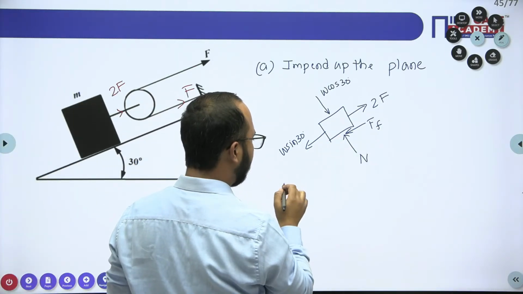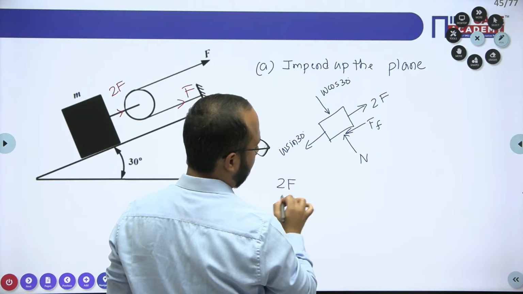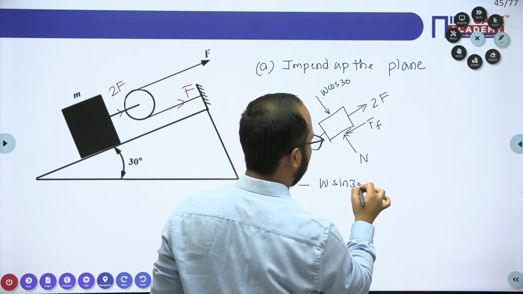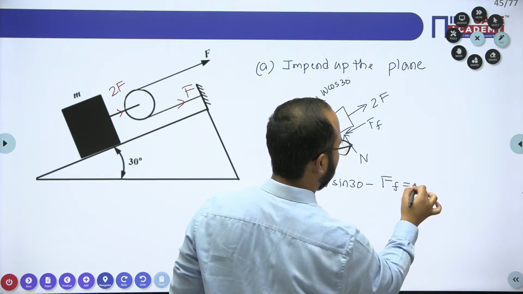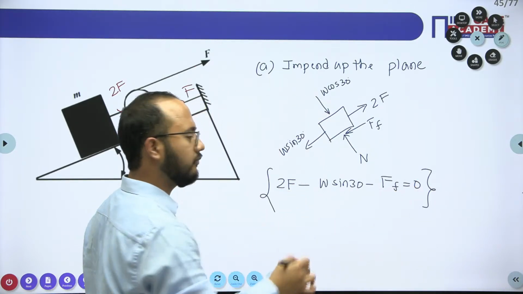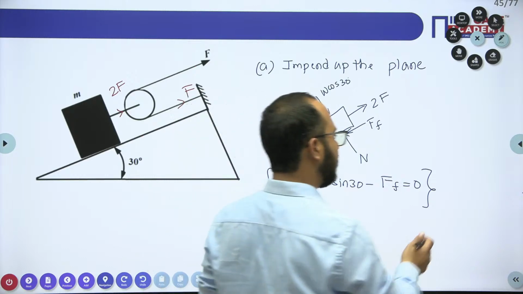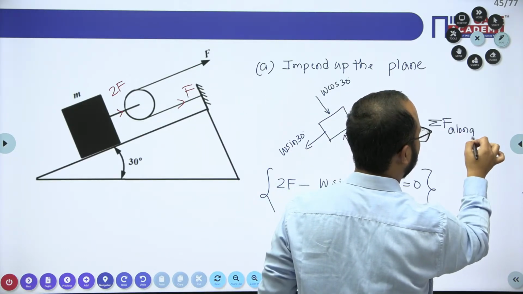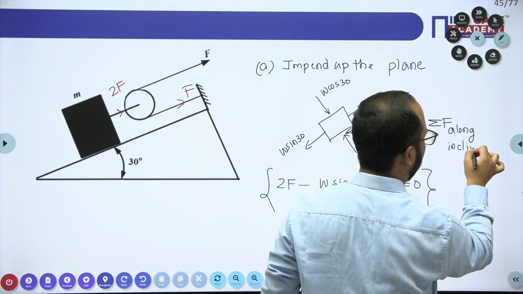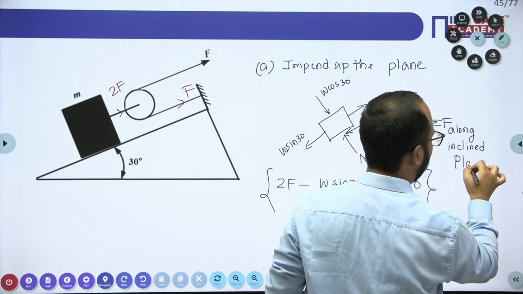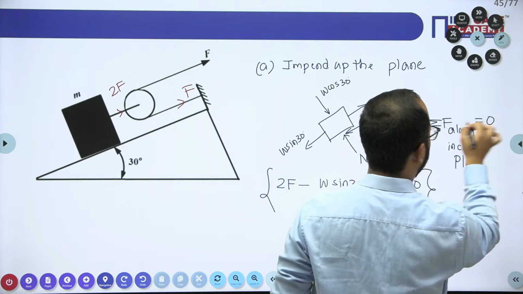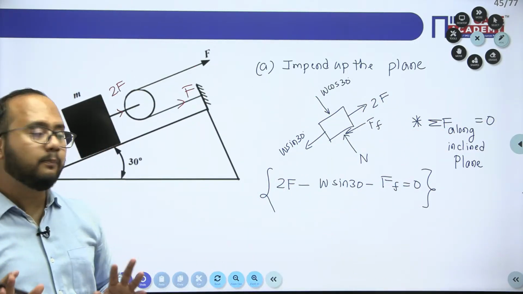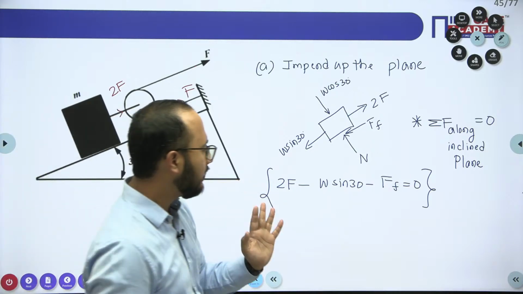Along the inclined plane I will take 2F minus W sin 30 minus the frictional force equals 0. Which equation have I applied here? Summation of forces along the inclined plane. So along the inclined plane I will get the answer here.